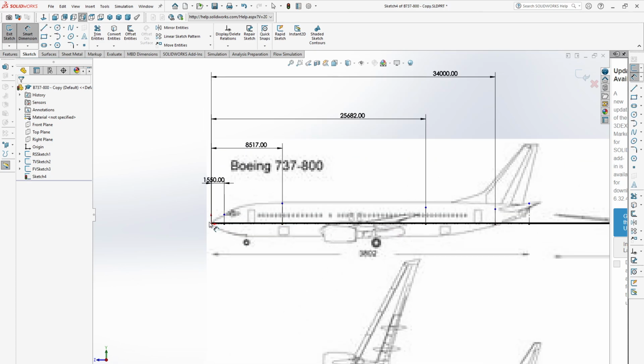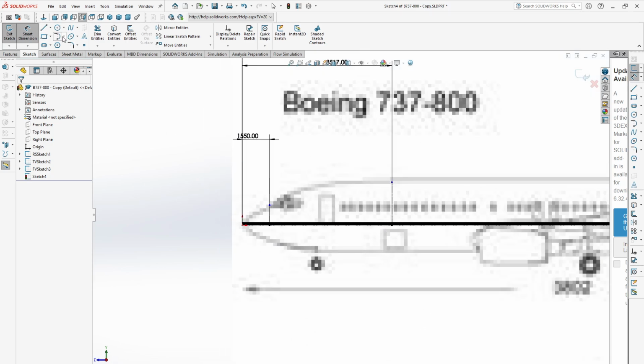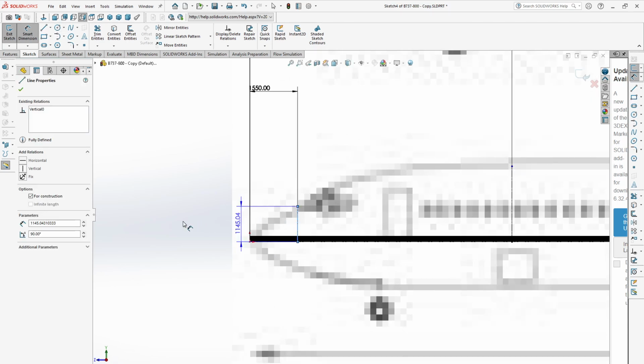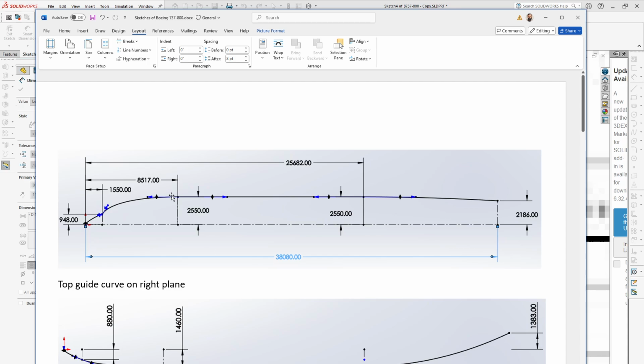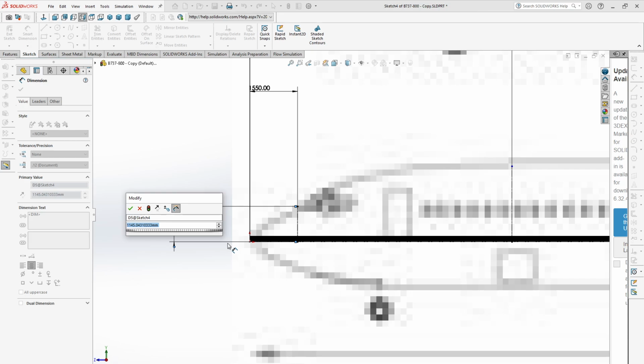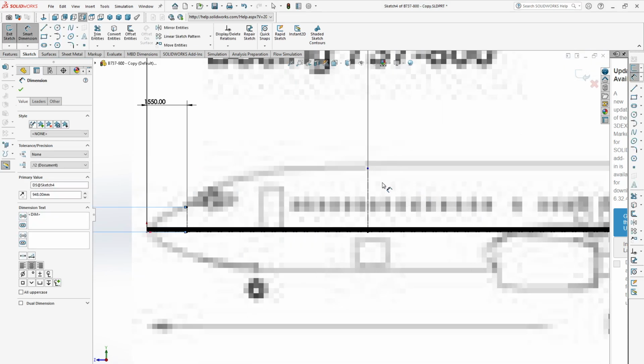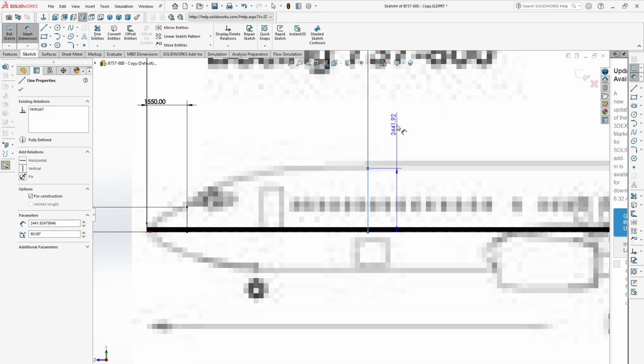Okay, now we'll give the vertical height of this center line. The height of this line will be 948. Then give the dimension of this line.